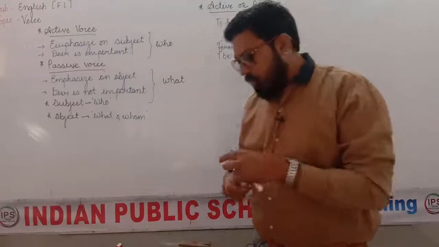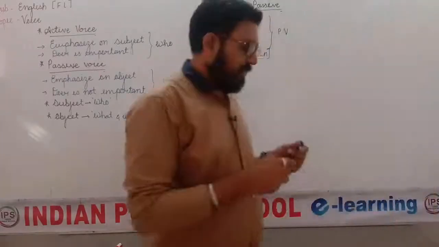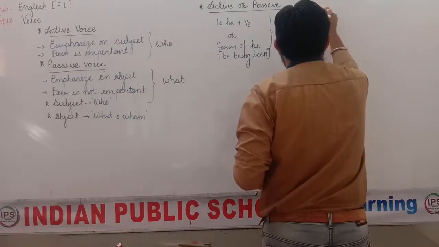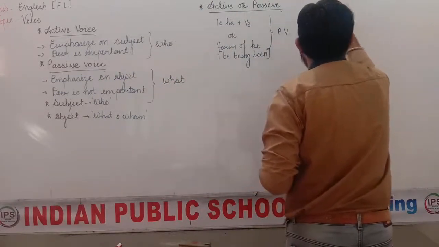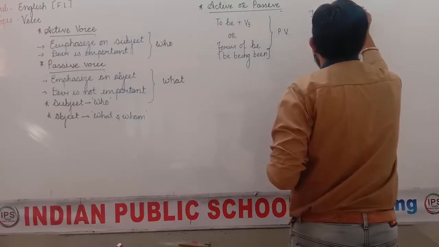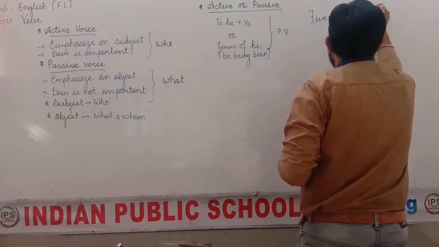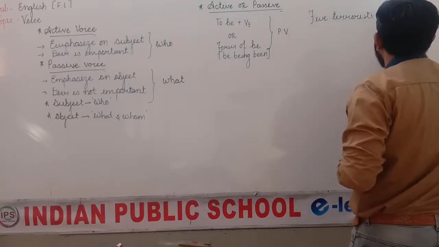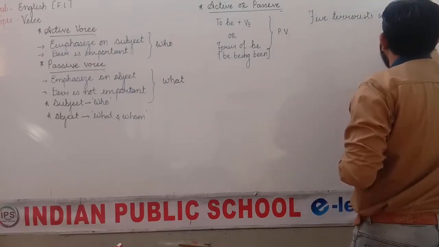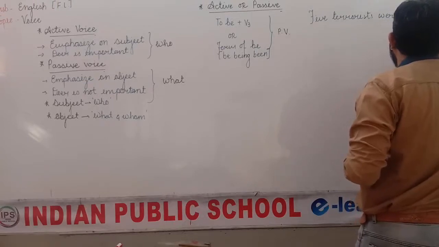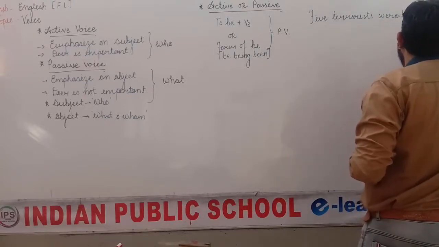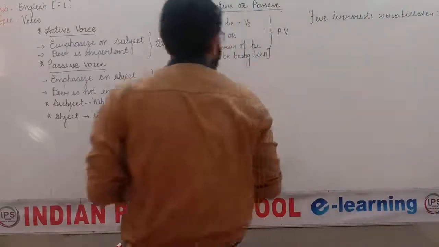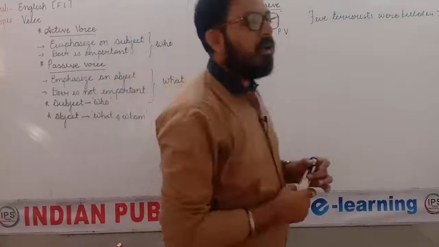For example, sometimes there are headlines like this in the newspaper: 5 terrorists were killed in J&K.